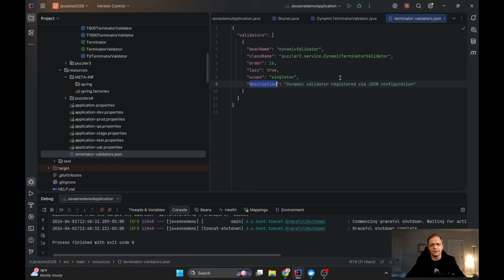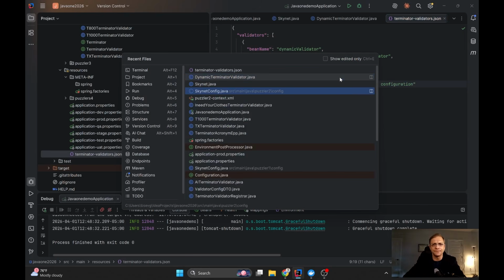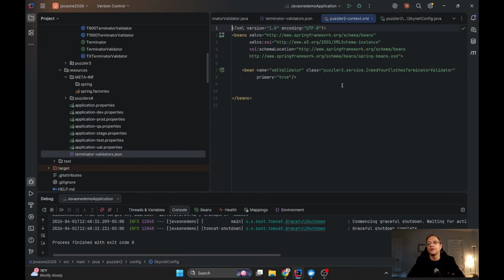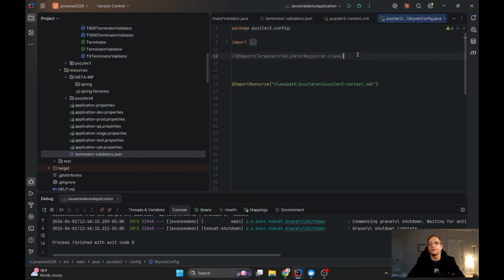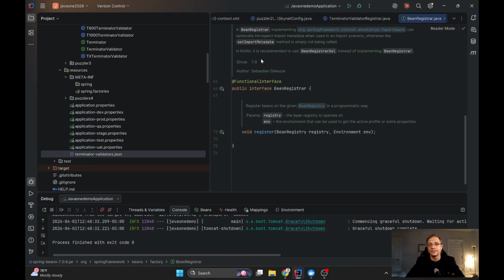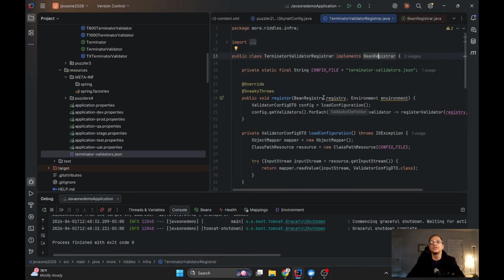By the way, it's in the same place. You see, this is the import resource I used in order to take into account the XML validator. Okay, and that's the reason why it's primary over the other two. And here I have an additional one, which meanwhile is commented out, called Terminator Validator Registrar. So since Spring 7, you can implement an interface. You see, it's a new interface, BeanRegistrar, since Spring 7,